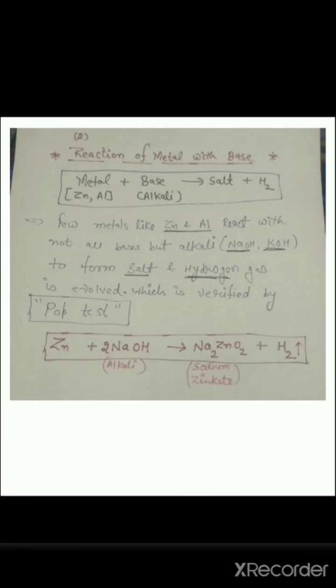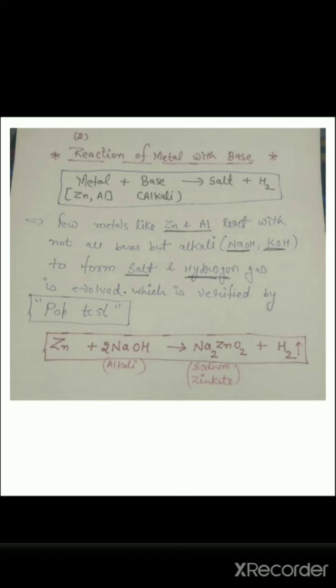So you can see the chemical reaction written on your screen. Zinc reacts with NaOH, which is an alkali, to form a specific salt, sodium zincate. You can see the chemical reaction is balanced. Two sodium on the left side and two sodium on the right side.